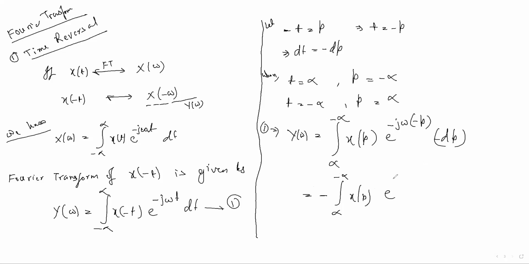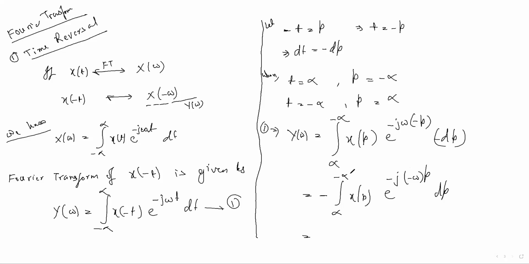So you can take this minus in front of omega. The formula is you start with minus. That's why you can write minus omega, minus j minus omega p, dp, okay. Now you can flip this limit.